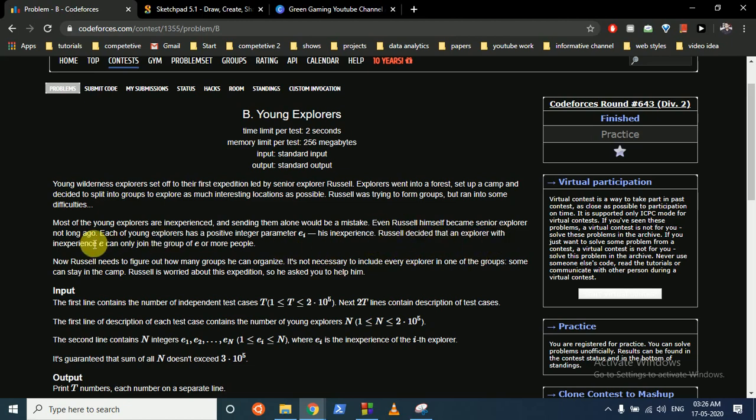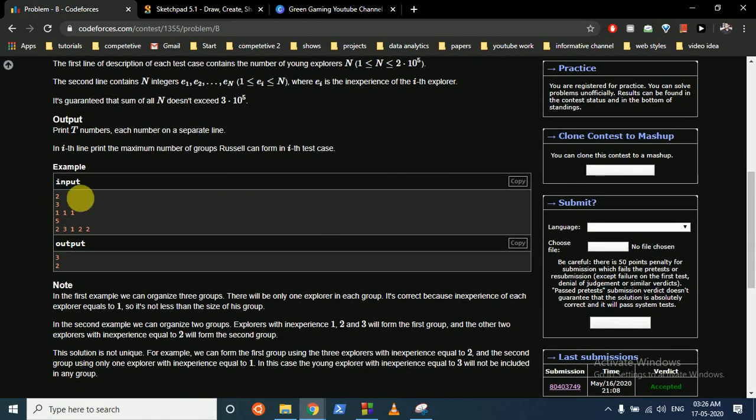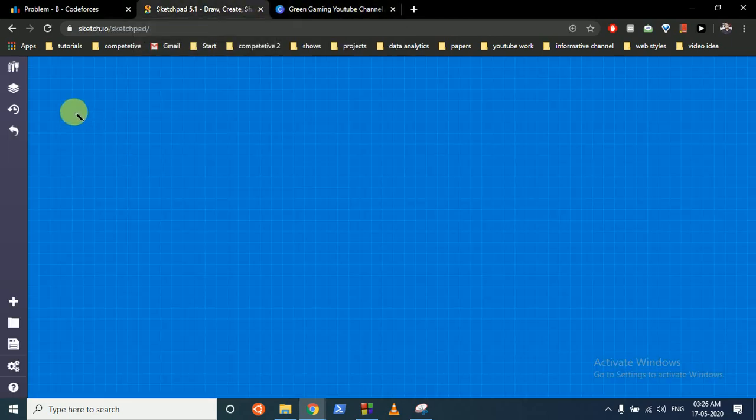Russell decided that an explorer with inexperience E can only join a group of E or more people. And you have to find the maximum number of groups. The question will be clearer with the examples. Now, if you have one person, he can join any group which has one or more persons in it. So what we can easily do is take this person.